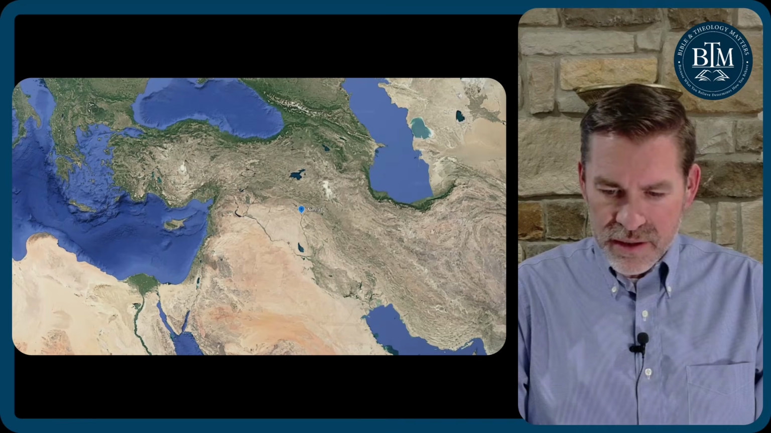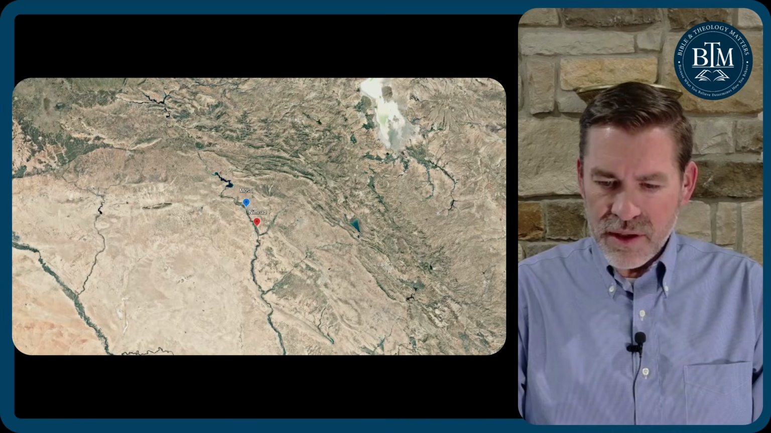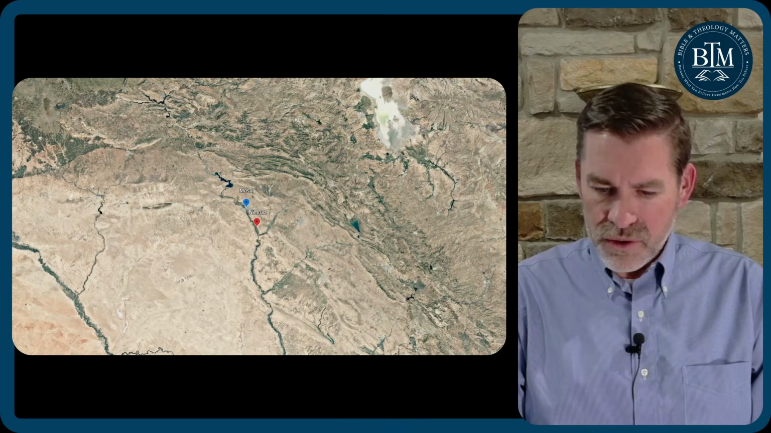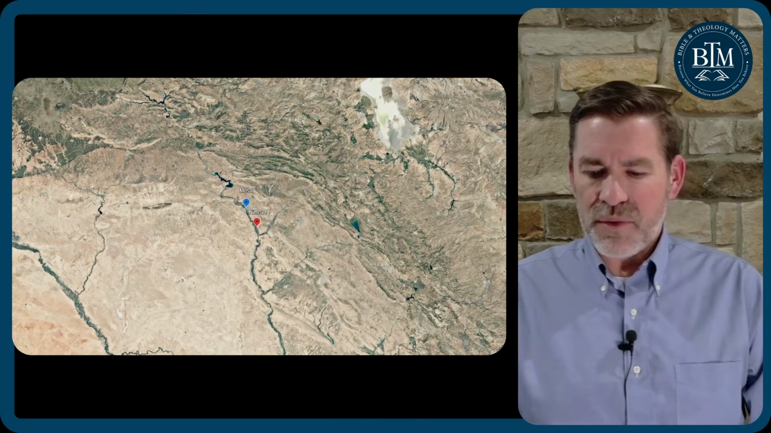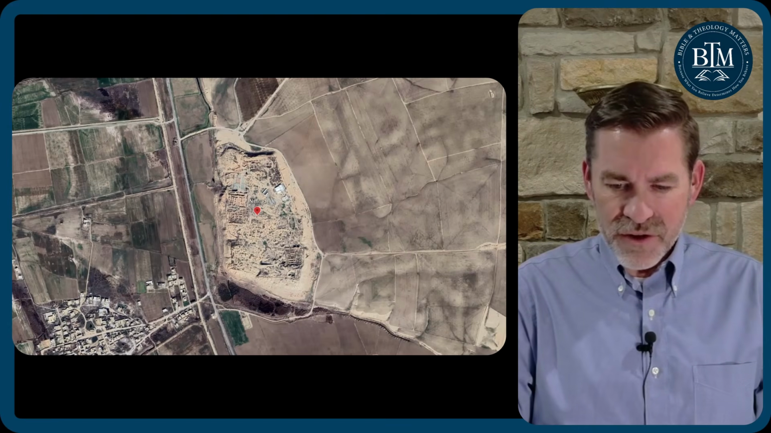In 1846, he was excavating at ancient Nimrod and discovered the Black Obelisk there. This is where that is, modern day Iraq. And here it is in relationship to Mosul. It's approximately 20 miles south of Mosul. Here's a zoomed in version here.